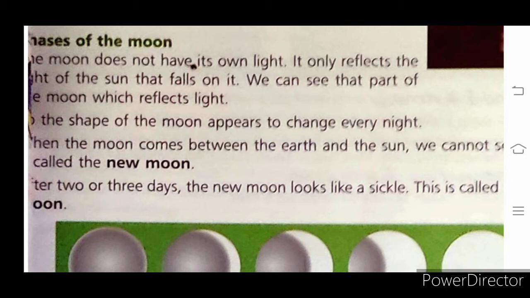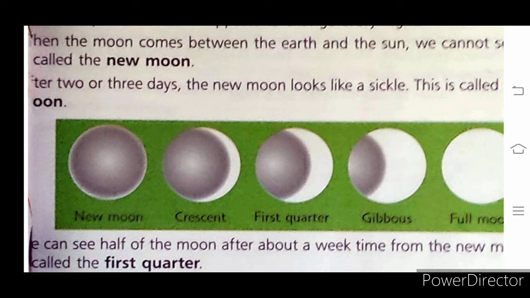Okay. After 2 or 3 days, the new moon looks like a sickle. This is called crescent moon. See, children, here in the picture, it is clear. The second one is your crescent moon. After the 2-3 days of new moon, we can see the moon like a sickle.